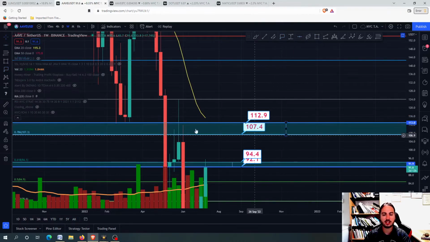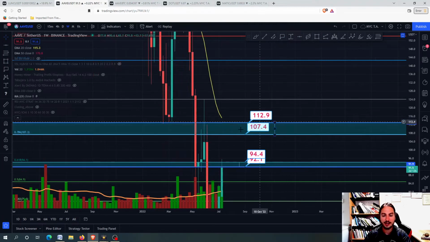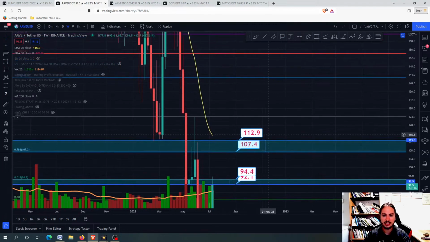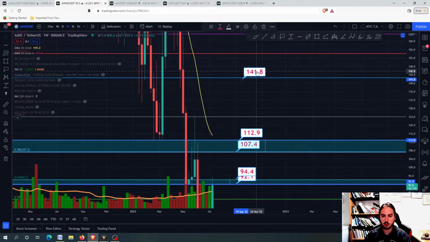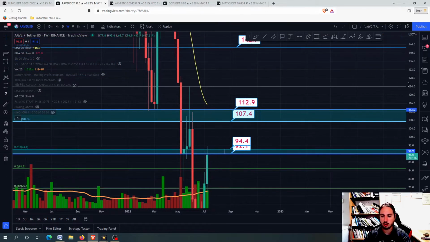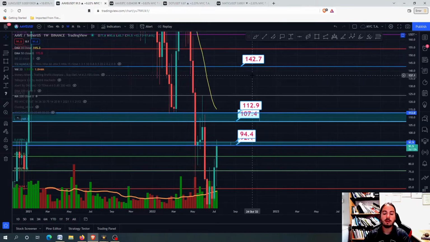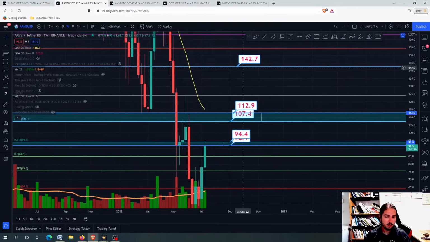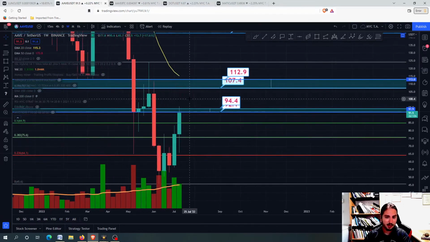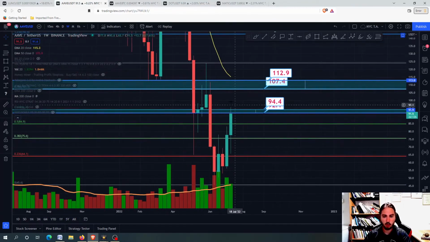Sometimes resistance levels are not just a line, right? They are an area. Okay, so you can see we can close above these, then we can go to the next price targets, which could be around 142.7. Okay, so this is pretty cool for Aave. But in the meantime, what we need to do is to focus more on which lines we are going to go up to.